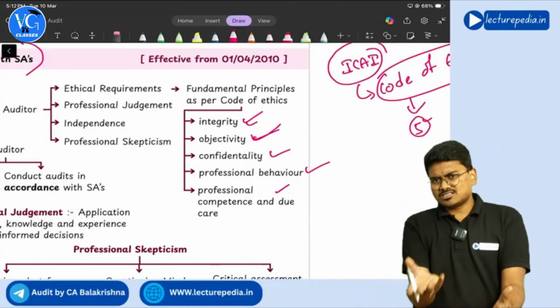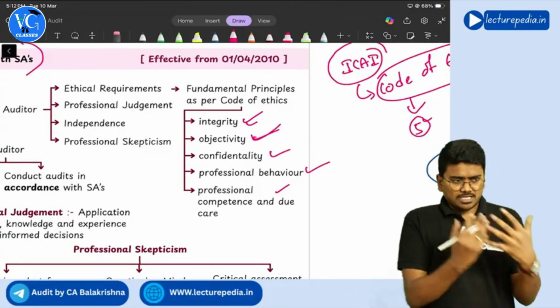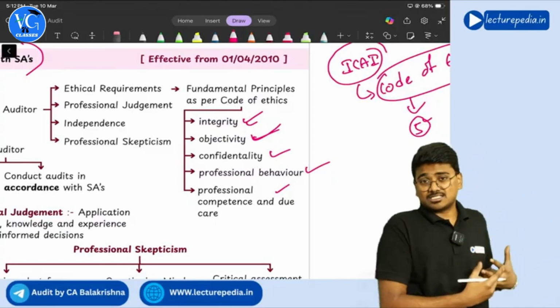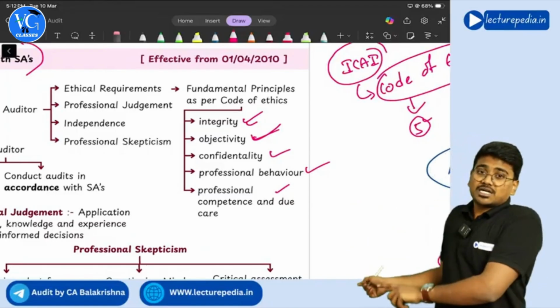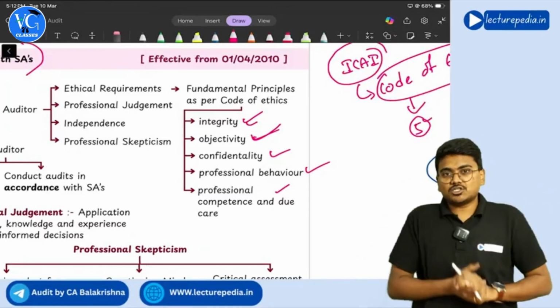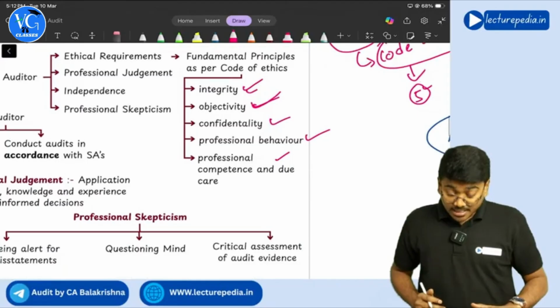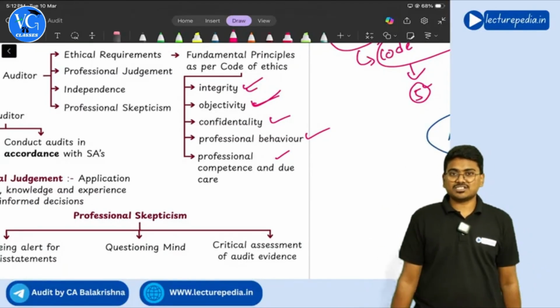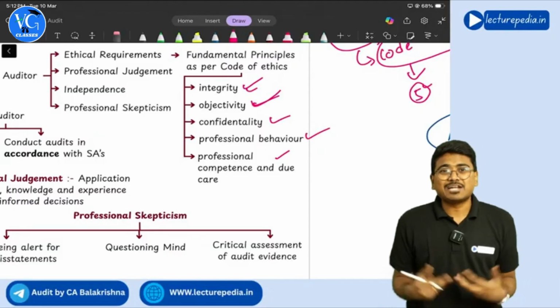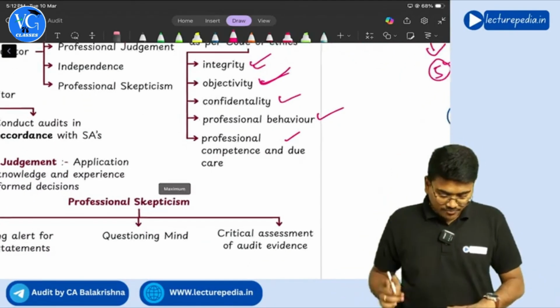Next, of course, confidentiality. Simple thing: whatever information the auditor gets from the client during the audit, he should not disclose it to a third party. He needs to maintain confidentiality of that information. Next, he should behave professionally. Being a chartered accountant, being a professional, you should not show unprofessional behavior.